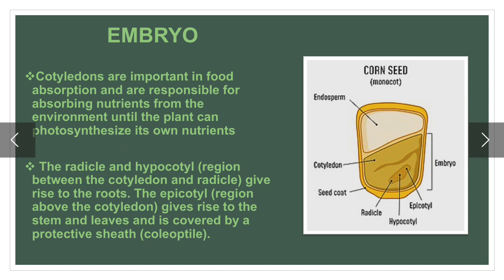The radicle and hypocotyl, the region between the cotyledon and radicle called hypocotyl, give rise to the roots. Epicotyl is a region above the cotyledon that gives rise to the stem and leaves and is covered by a protective sheath called coleoptile.